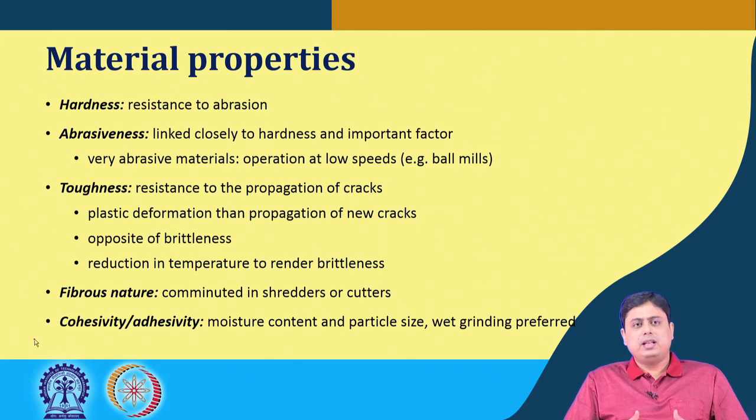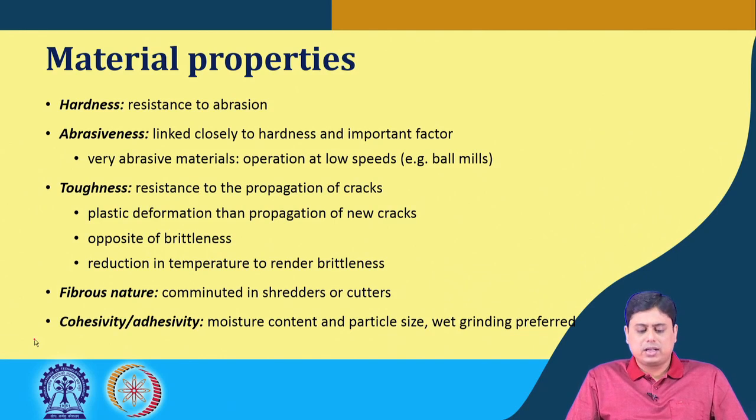If the material is fibrous in nature, then it can be comminuted in shredders or cutters, not in usual grinders or crushers, because of its fibrous nature. If the material exhibits cohesiveness or adhesivity, cohesiveness is the attraction with the same type of particles, while adhesion is attraction to a different type of surface, say the equipment surface and the particles.